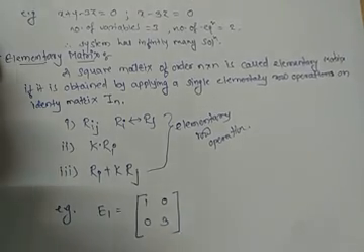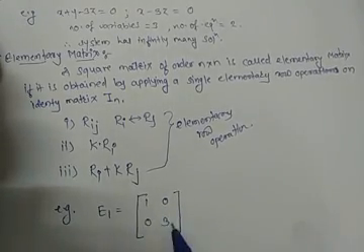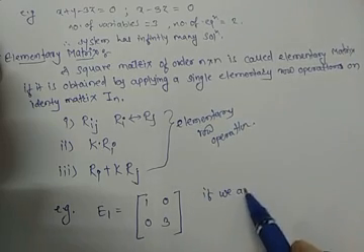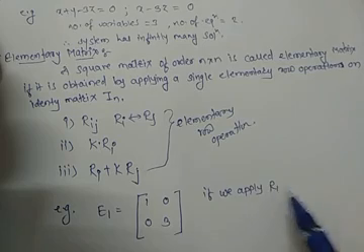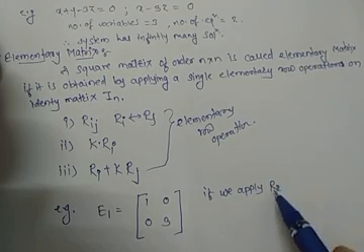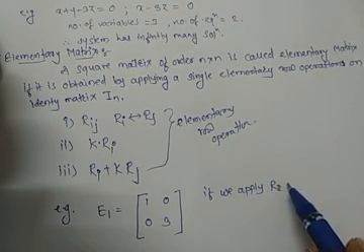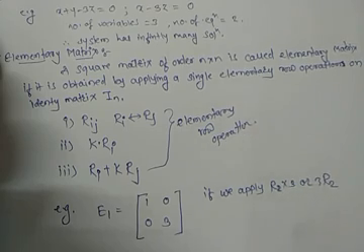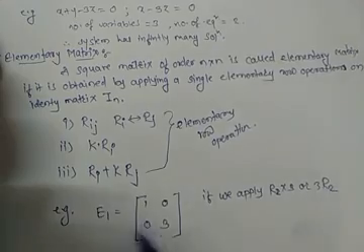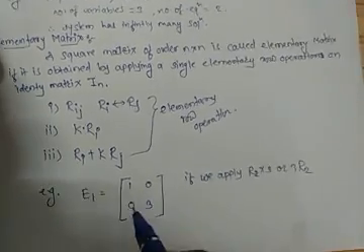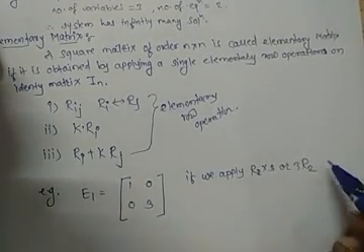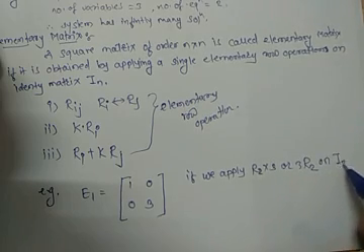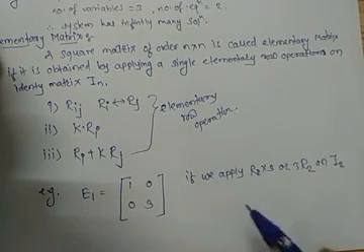Here the matrix is of order 2 by 2, so we have to apply 3R2 on the identity matrix of order 2.